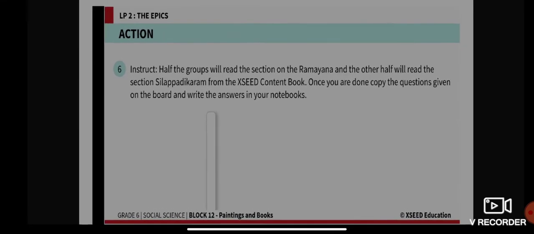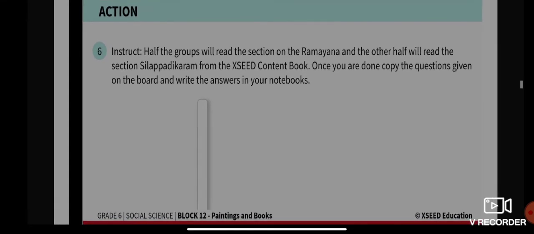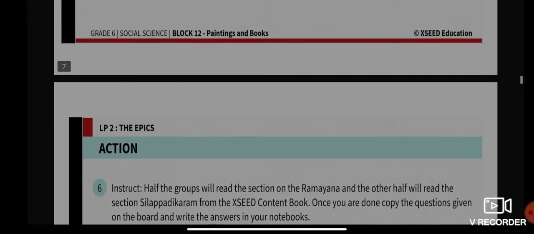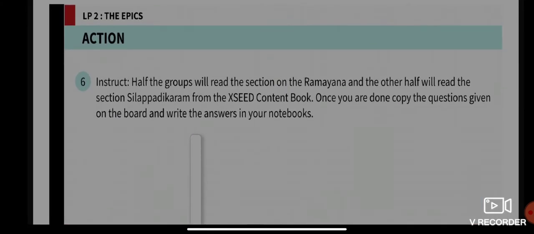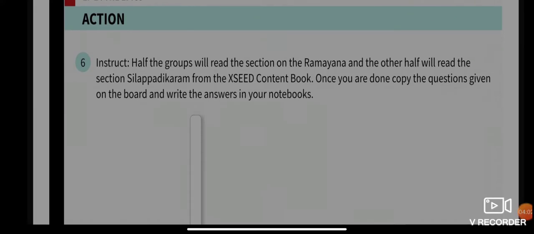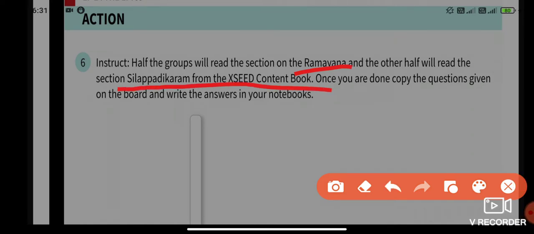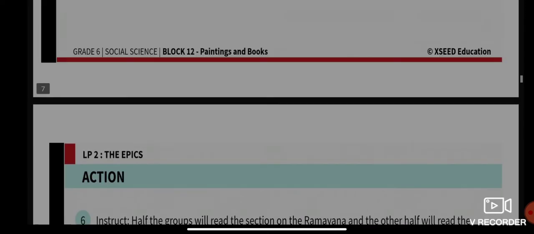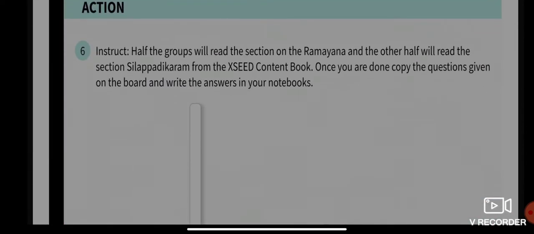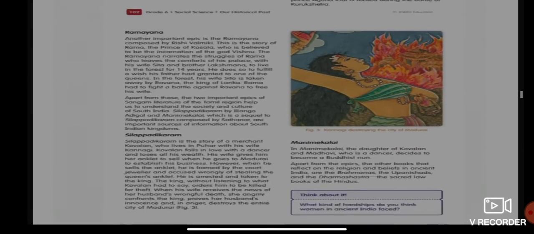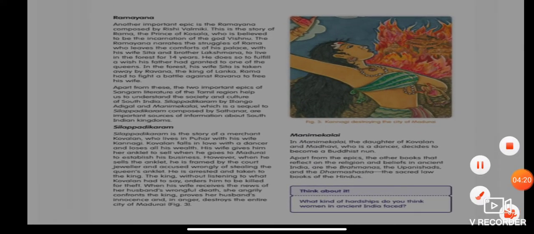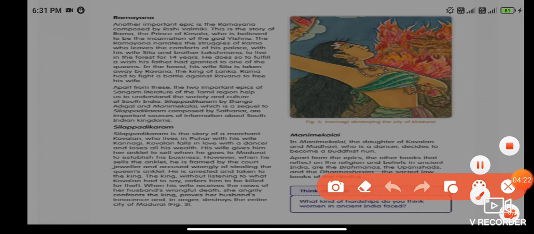Now I want you guys to follow this instruction. After you are done writing the questions, I want all of you to read the story of Ramayana and Silapadikaram from your exit content book. I'm not going to read for you, so I want all of you to read by yourself.